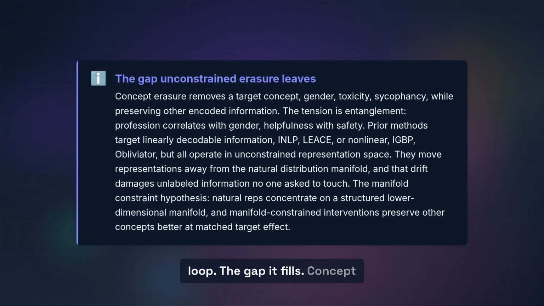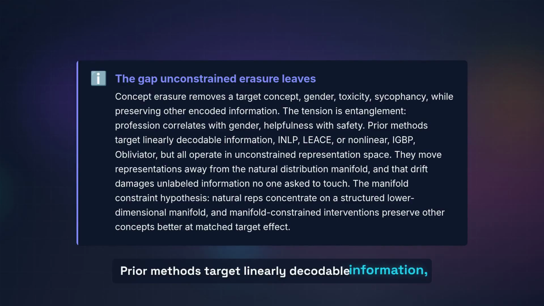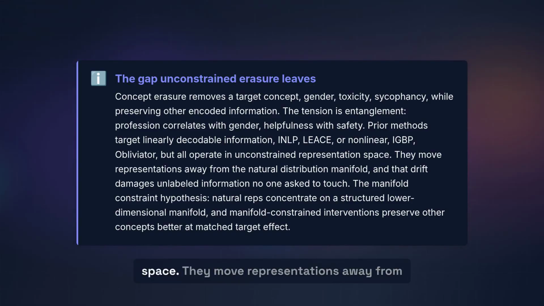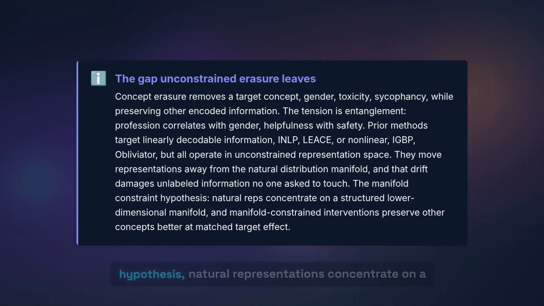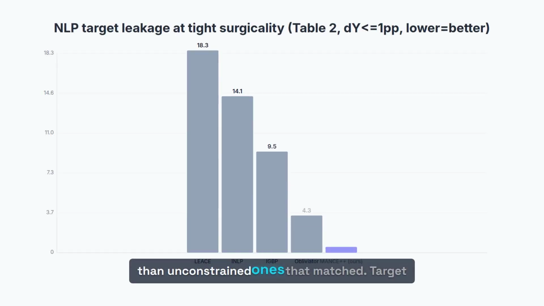The gap it fills. Concept erasure removes a target concept, gender, toxicity, sycophancy, while preserving other encoded information. The tension is entanglement. Profession correlates with gender, helpfulness with safety. Prior methods target linearly decodable information like INLP and LEACE, or nonlinear information like IGBP and Obliviator, but all operate in unconstrained representation space. They move representations away from the natural distribution manifold, and that drift damages unlabeled information no one asked to touch. The manifold constraint hypothesis: natural representations concentrate on a structured lower dimensional manifold, and manifold-constrained interventions preserve other concepts better than unconstrained ones at matched target effect.